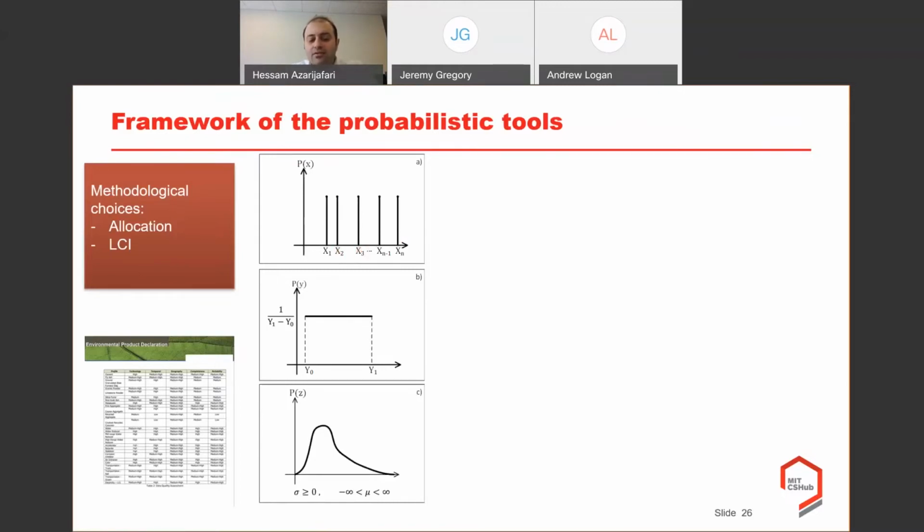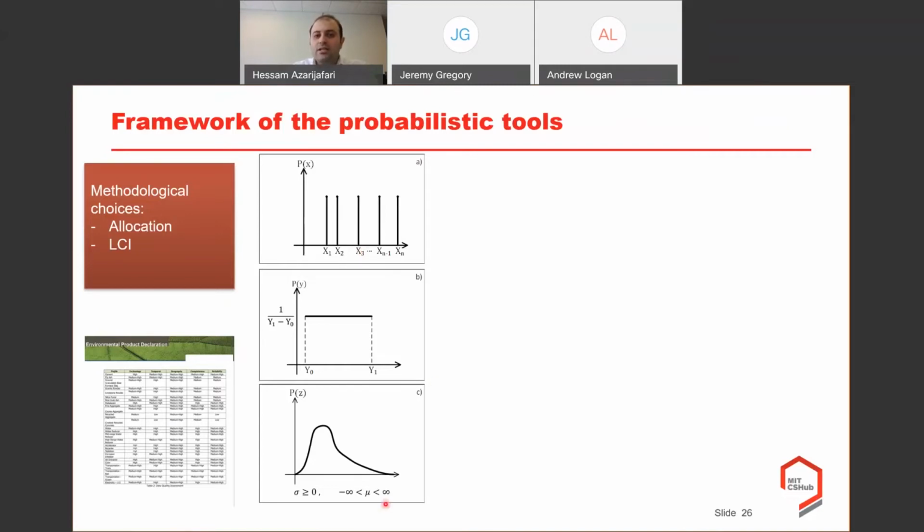Then we can have different variability sources, those inherent changes existing in the world, as opposed to uncertainty that might be more related to the human errors or more broadly what we don't know. And at the end, we can introduce data quality scores.